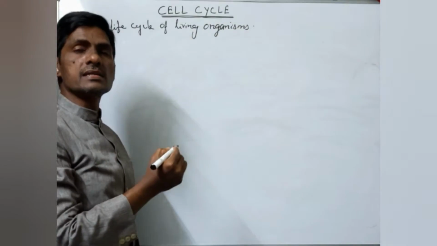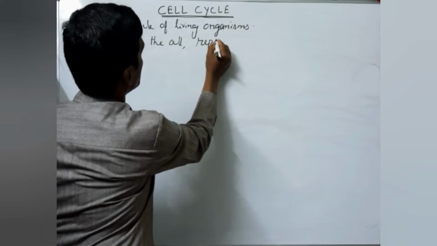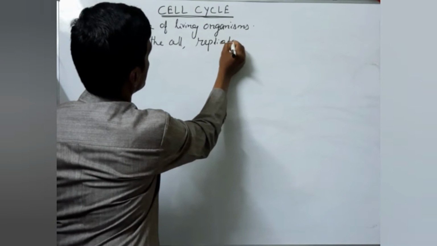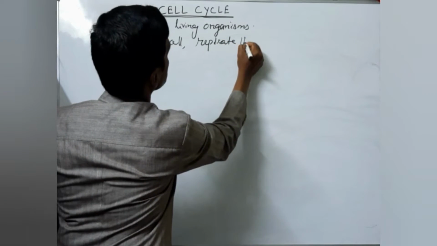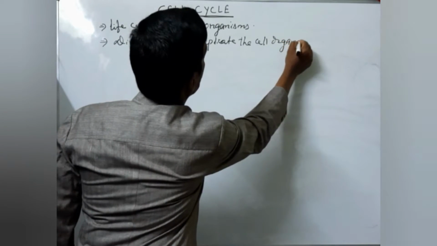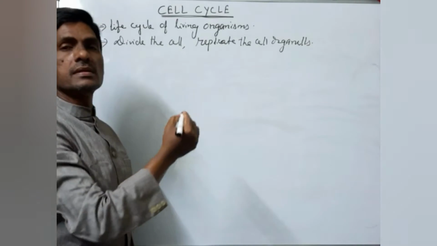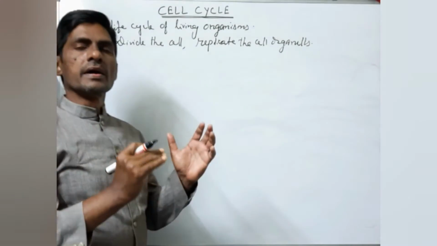And the cell cycle needs to divide the cell and also replicate the cell's organelles. And during this cell cycle, gradually what happens?